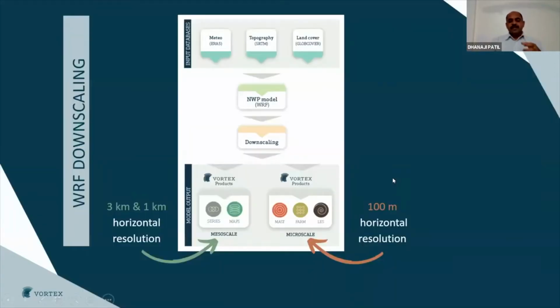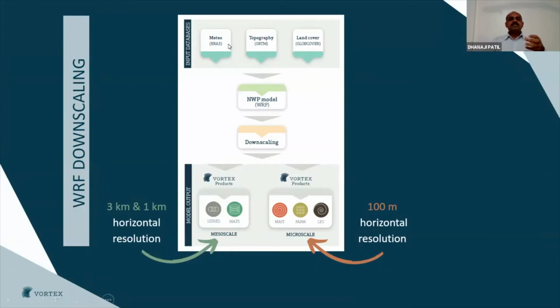Then, what technology do we use in Vortex? It's very simple. We run the WRF model. I can say it's simple now because in the last 15 years we have done millions of WRF calculations. For the WRF model, we give these three inputs. The first one is the reanalysis information from CFSR, MERRA, and ERA5. Then the terrain information from SRTM, which is at 100-meter resolution, and then the roughness information from GlobCover, which is at 300-meter resolution.